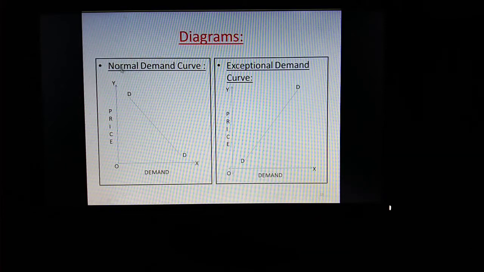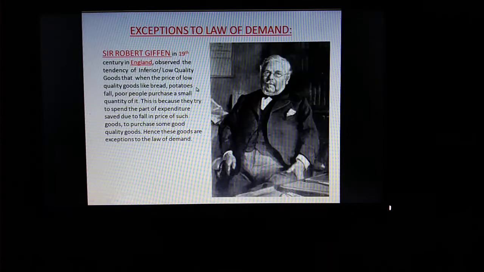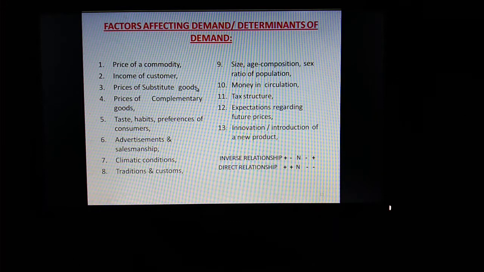Here you can see in the definition, variation in demand refers to expansion or contraction in demand due to fall or rise in price of a commodity only, other factors remain constant. So in case of variation in demand, there are no changes in the factor number 2 to 13. 2 to 13 means there are no changes in other factors, that is there are no changes in other 12 factors.